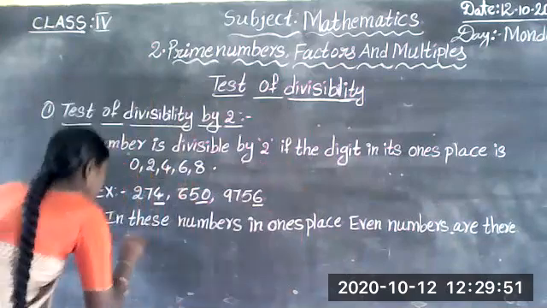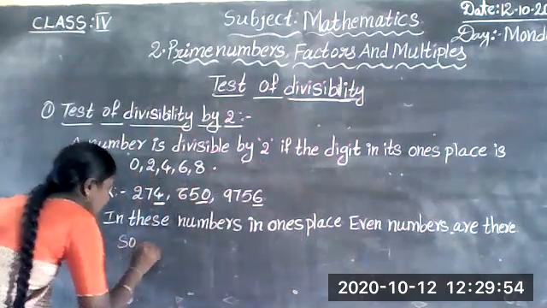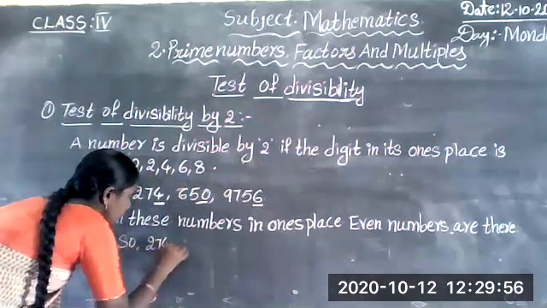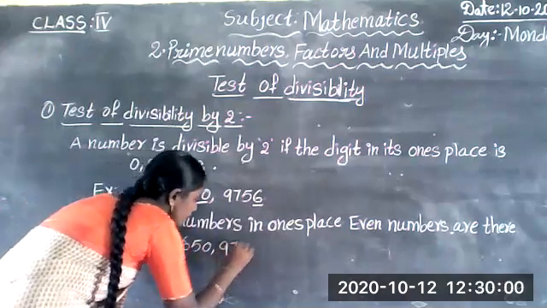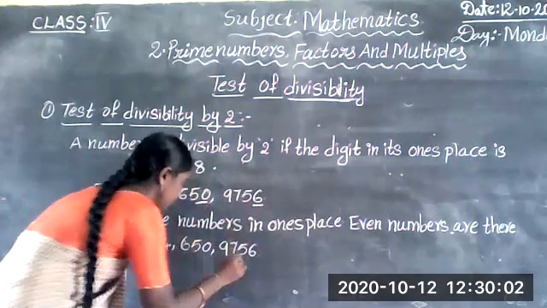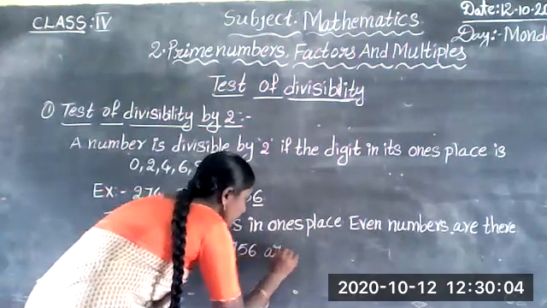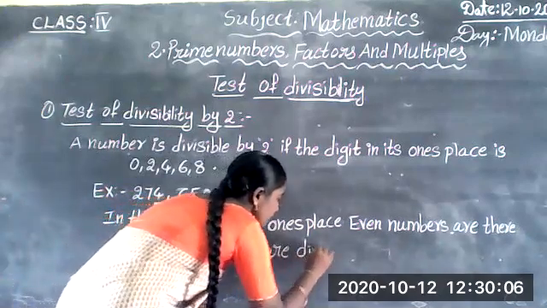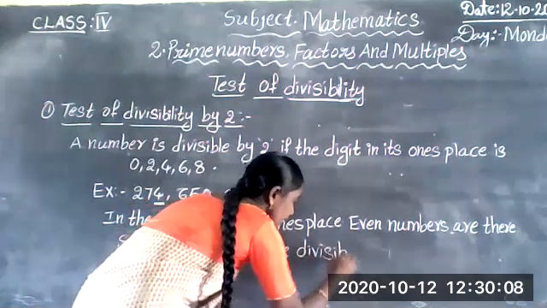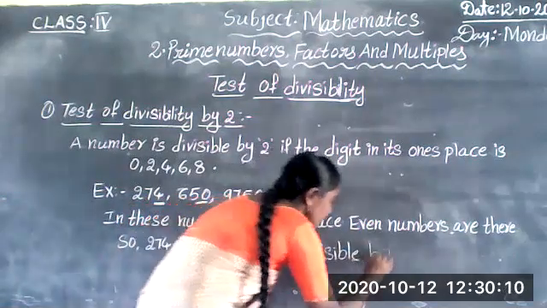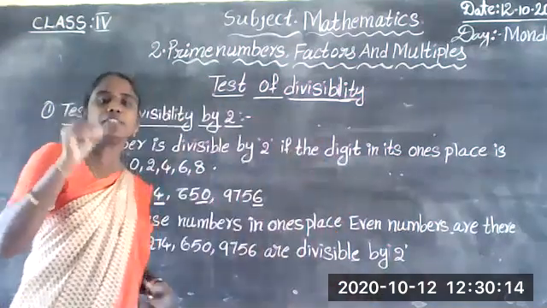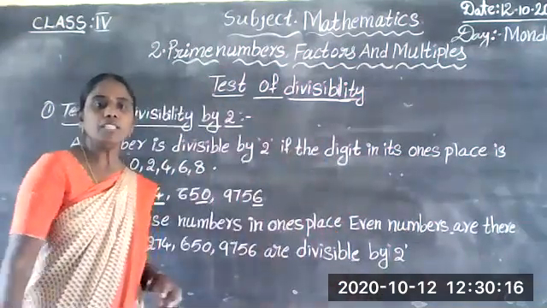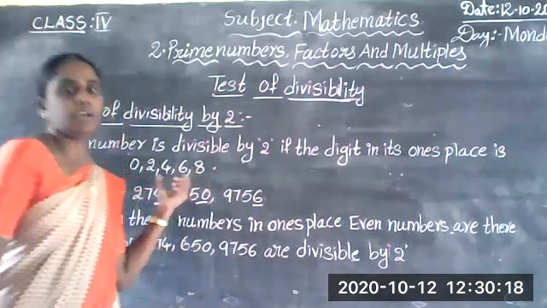So 274, 650, 9756 are divisible by 2. This is the test of divisibility by 2. This rule is the test of divisibility by 2.